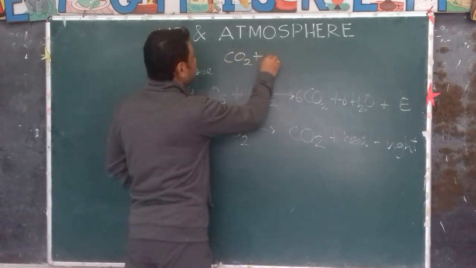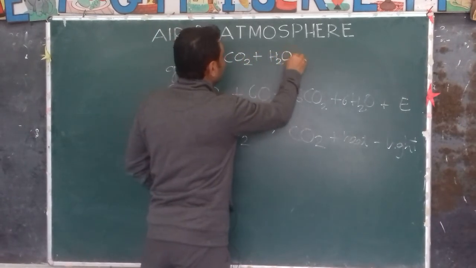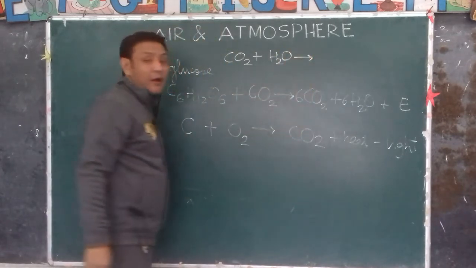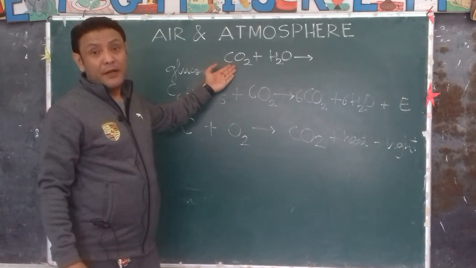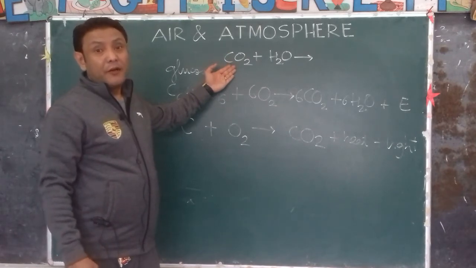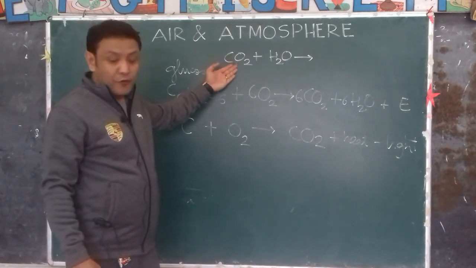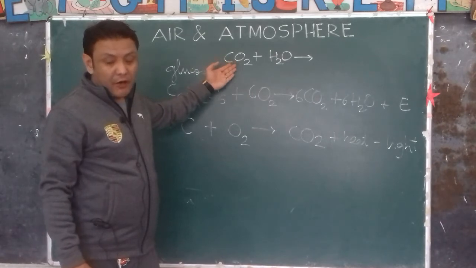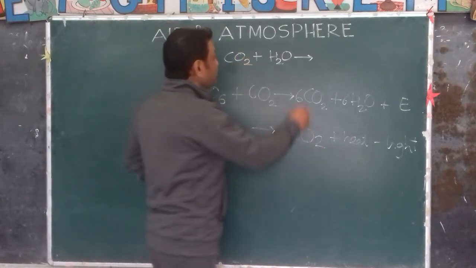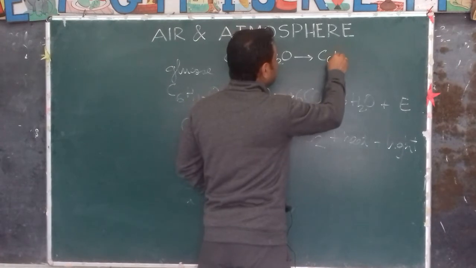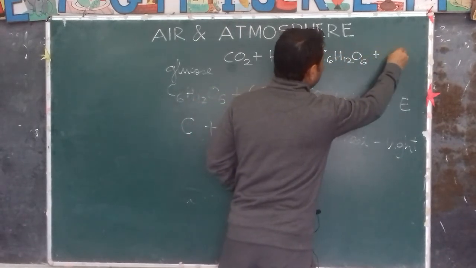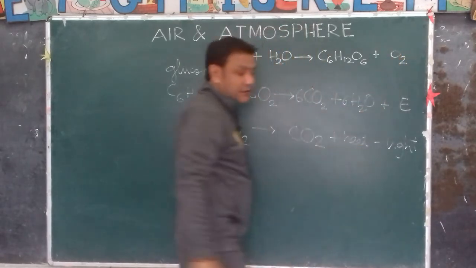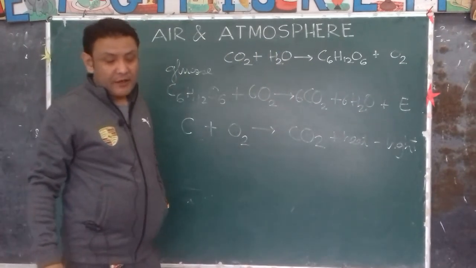CO2 plus H2O produces... Now this is the reaction for photosynthesis, the process used by the green plants to manufacture food. Carbon dioxide plus water gives you glucose, C6H12O6, plus oxygen is released.